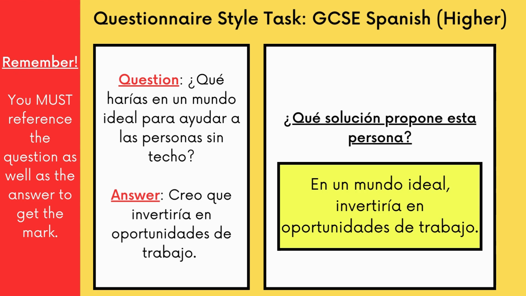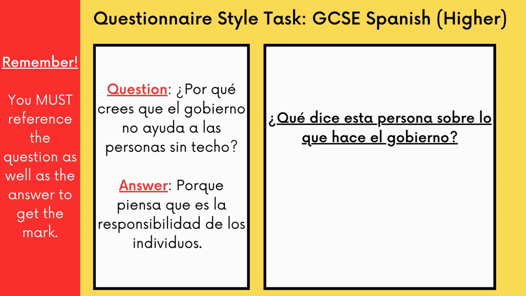And then finally, look at this one now. ¿Por qué crees que el gobierno no ayuda a las personas sin techo? Answer, porque piensa que es la responsabilidad de los individuos. And the question here is, ¿qué dice esta persona sobre lo que hace el gobierno? Again, I'll let you pause the video now so you see if you can work out what the answer is.